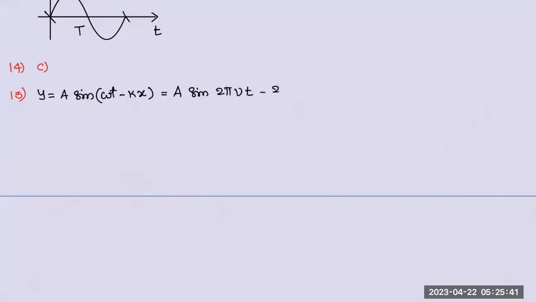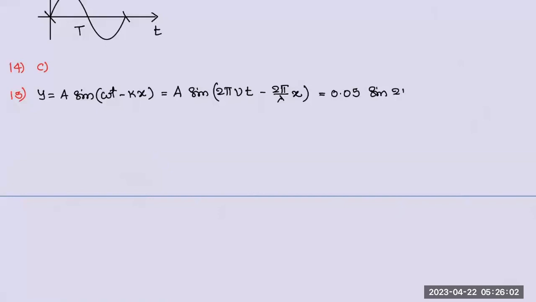What is k? 2 pi by lambda x. You can write like this, or if you want, you can take 2 pi common, right? So in this question, they took 2 pi common, so we take 2 pi common. Let us write the data. Amplitude is 0.05.